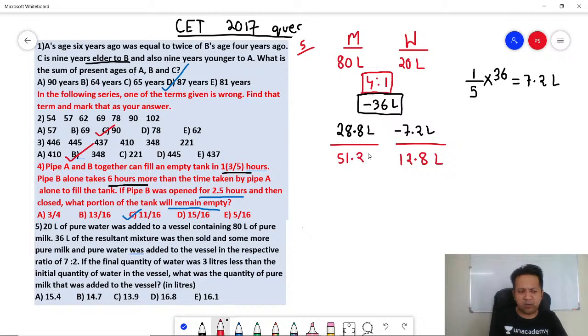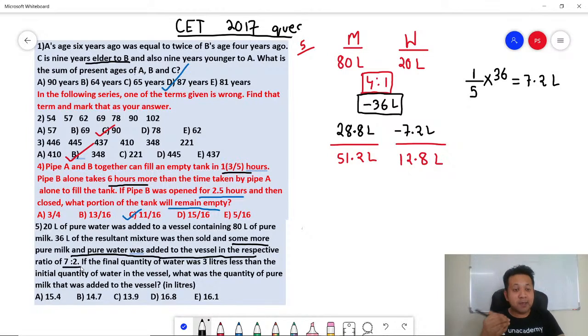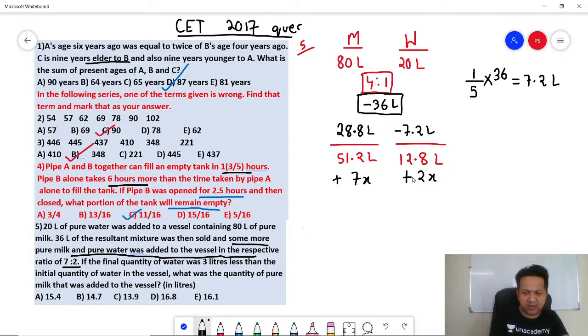51.2 liters. Correct? Next they say, what are they saying? And pure milk was sold, and some more milk and water was added to the vessel in the respective ratio of 7:2. Now you are adding milk and water back to this vessel. What is the ratio? 7:2. So can I add it back? So let's say plus 7x and plus 2x. Correct? Plus 7x and plus 2x.